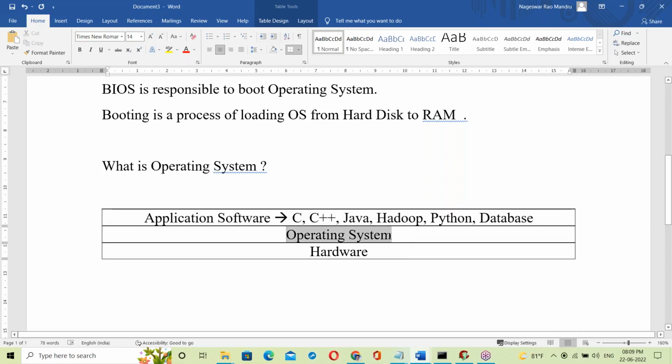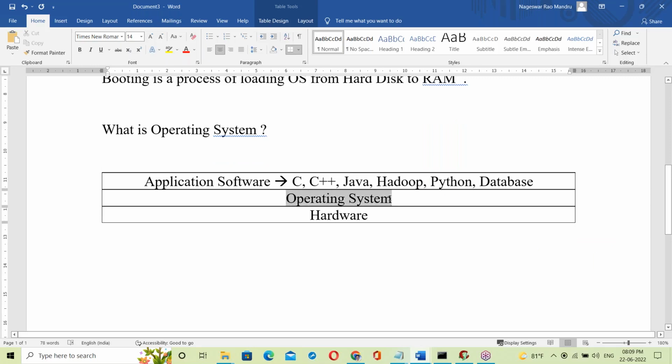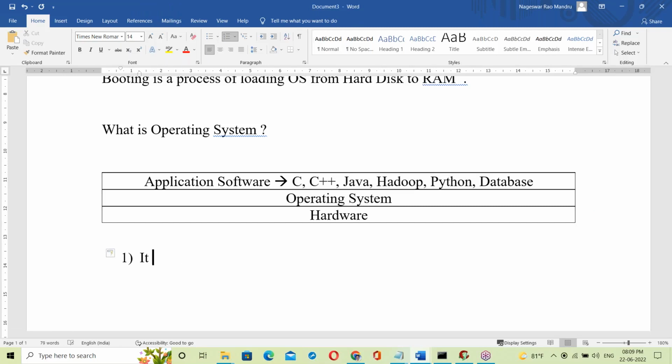On top of the OS, everything is running. So it's giving a platform. The OS is working like a platform. On top of the OS, all are running. So what is an operating system? It is a platform.